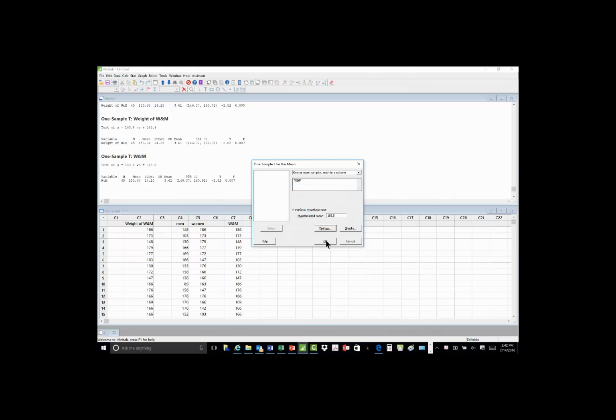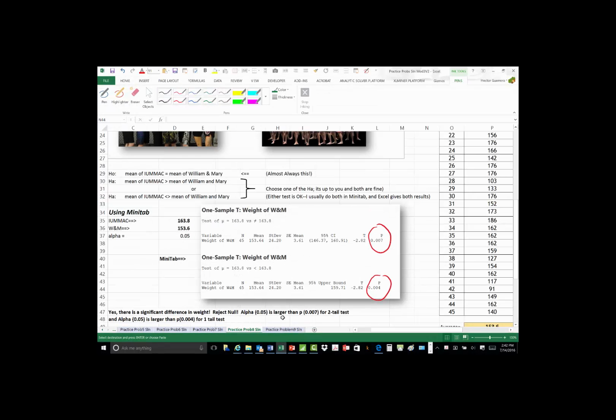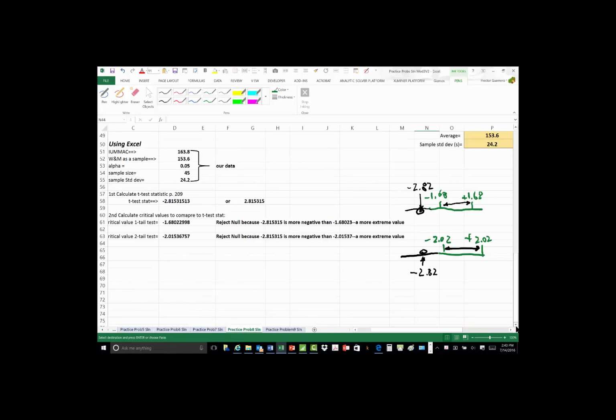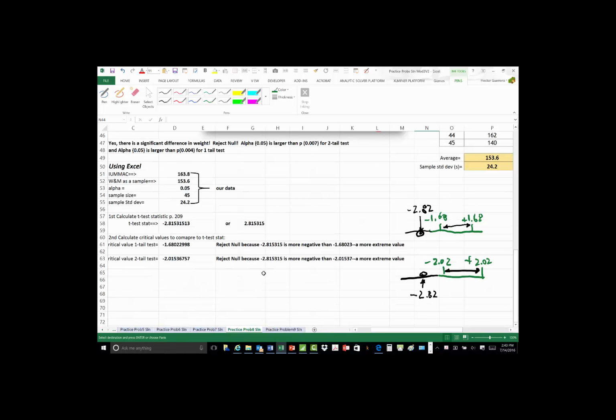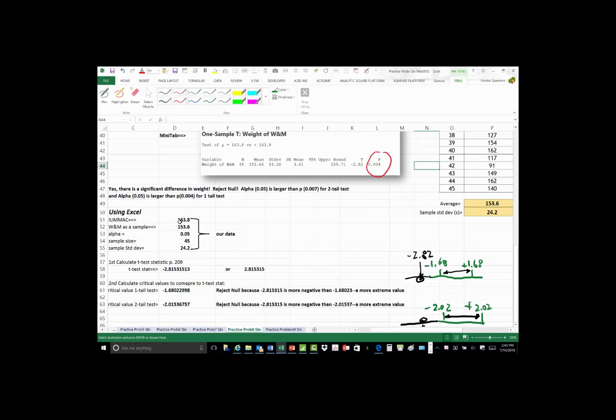Hit OK here, and here's our data. And now we see that in fact our p is even smaller because we've actually chosen a direction in which the size occurs. Now let's go and do this test with Excel. In Excel, and by the way, you can find this done in the book starting on page 209, I need to gather some data. Here's the data that I need.